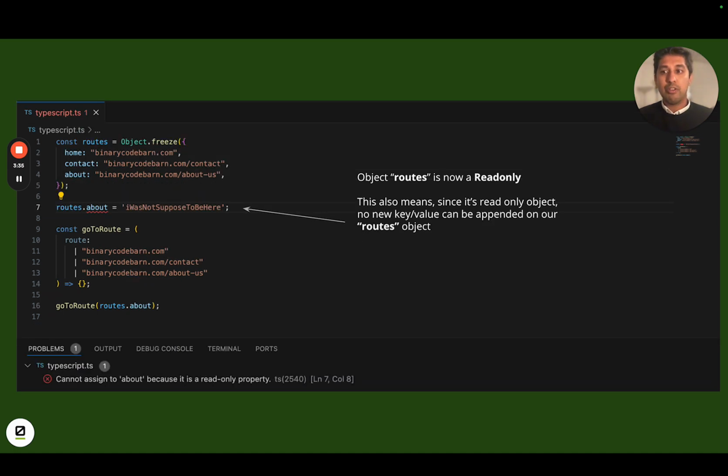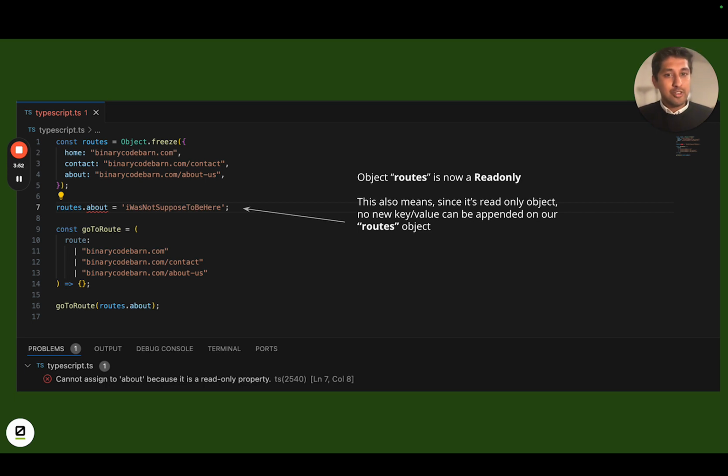So if I were to go in and say routes.about on line number 17 is equal to "I was not supposed to be here", TypeScript will not allow me, and it will throw an error message which says cannot assign to about because it is a read-only property.